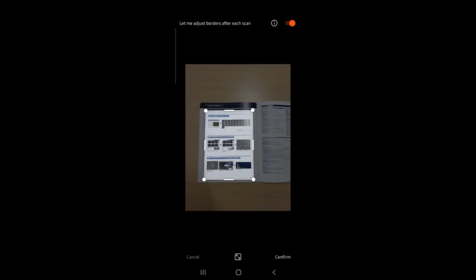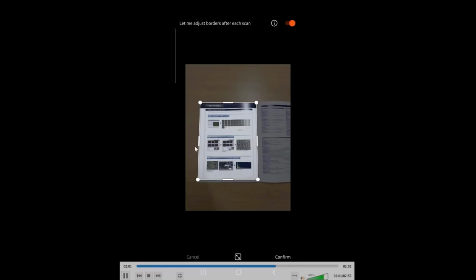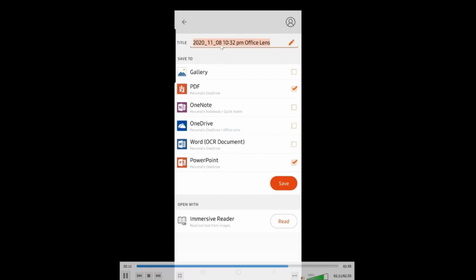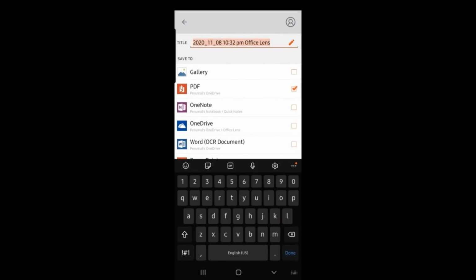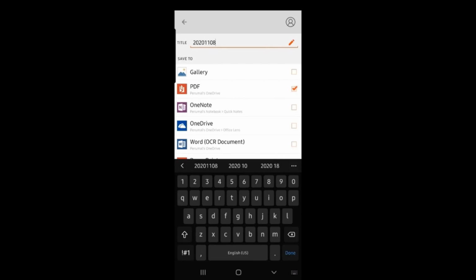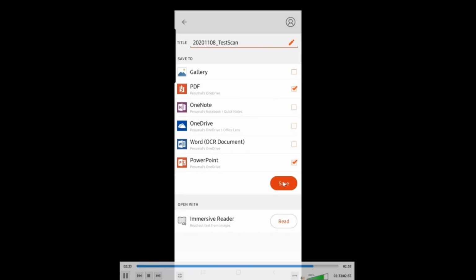Now when you take a photograph, I want to show the demonstration of adjustment. You press here and drag back and forth. You can easily adjust the position of it, and then you click on it. Now your third page is ready. Once the third page is ready and you say done, it will ask for the file name. Keep watching this file name. I just gave the date 2020 11/8 and then some test scan name. You can name your file accordingly, like PH101 lab 1 experiment 1, and then you press save.